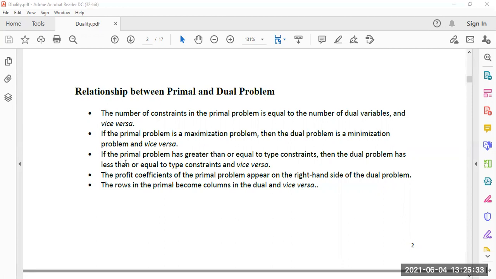Now, number three: if the primal problem has greater than or equal to type constraints, then the dual problem has less than or equal to type, and vice versa. It is understood. If in the primal problem the inequalities are greater than equal to, then for the dual problem they will be less than equal to. If for the primal problem it is less than equal to, then for the dual it is greater than equal to. Because the minimization problem changes into the maximization problem, or the maximization problem changes into the minimization problem, our inequality also changes here.